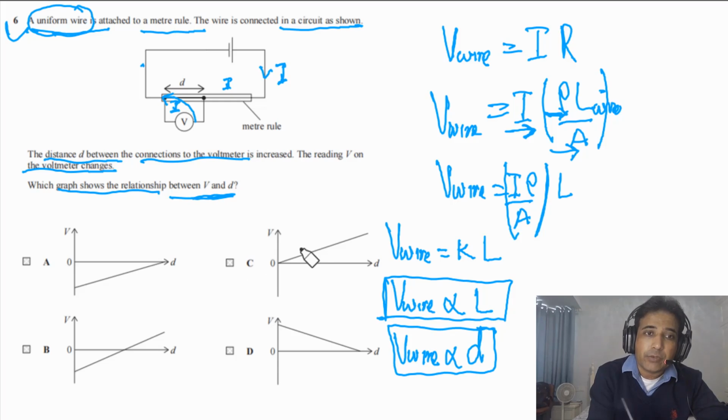So the shape of the graph has to be this one. So this is directly proportional. So this is the answer for this question.